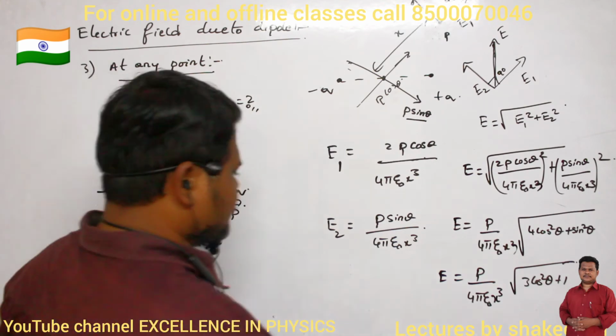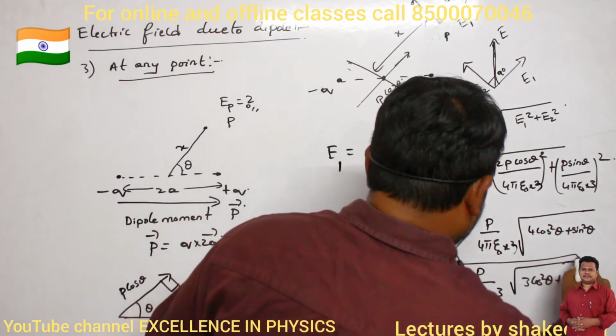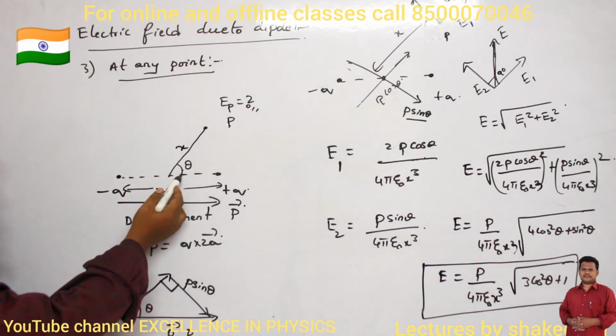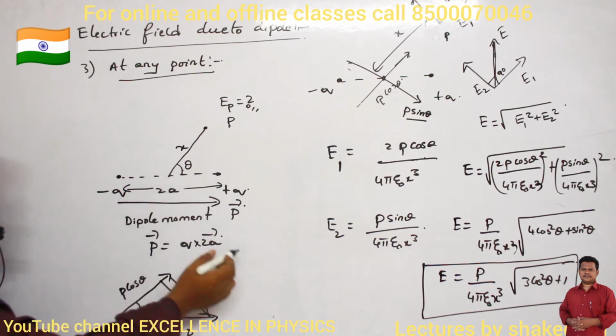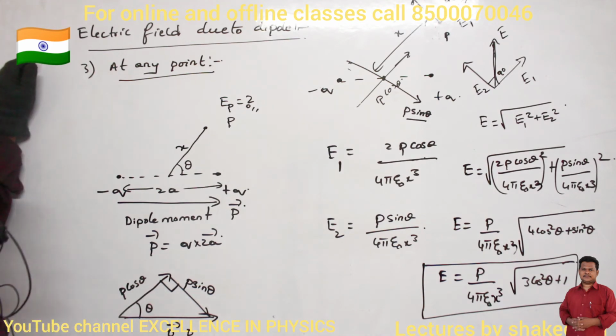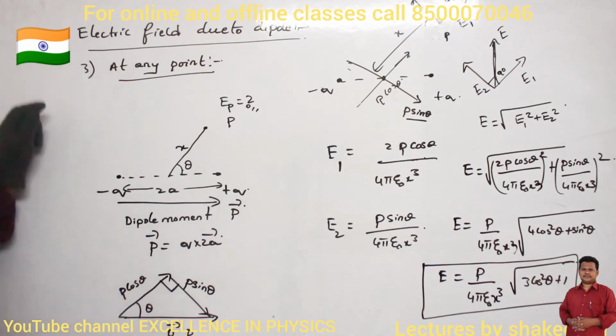So this is the equation for electric field at any point on the dipole, at any point which is at an angle of theta. If you know this theta value, substitute in that equation, then I can calculate the electric field. Okay? Similarly, I can calculate the angle of the electric field also. Okay, first of all, make a note up to here.